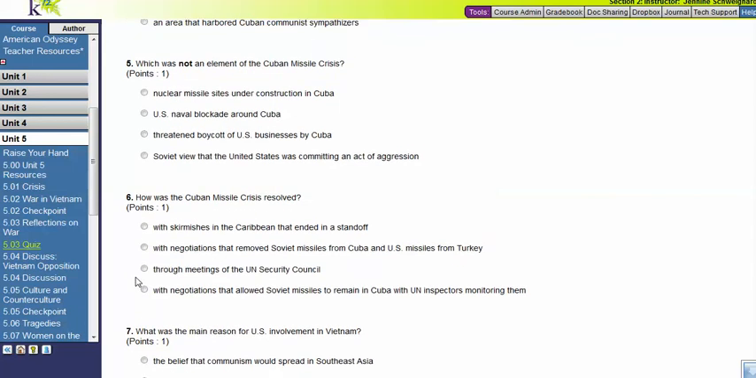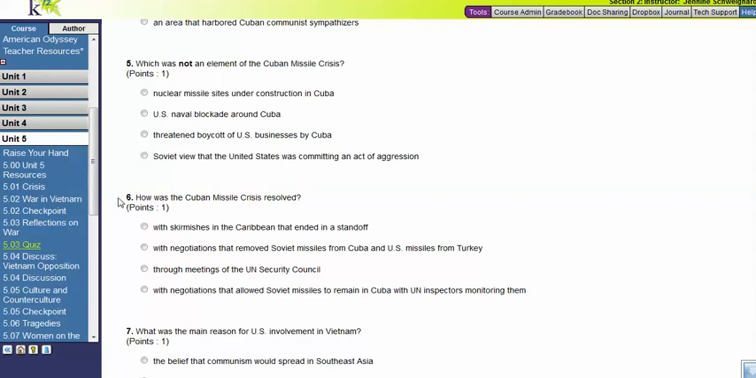Number 5, which was not an element of the Cuban Missile Crisis? Nuclear missile sites under construction in Cuba, U.S. naval blockade around Cuba, threatened boycott of U.S. businesses by Cuba, or the Soviet view that the United States was committing an act of aggression.